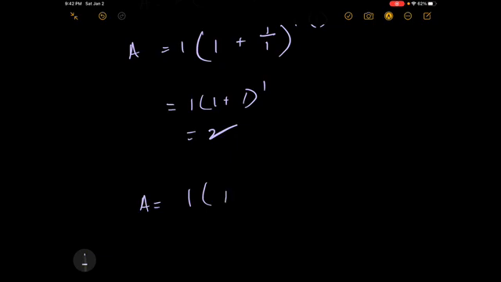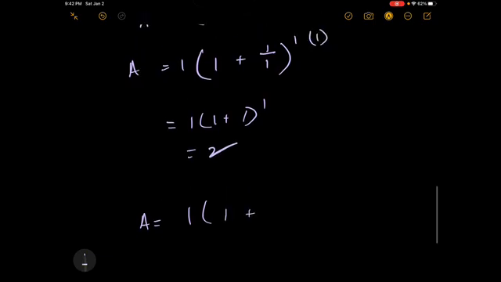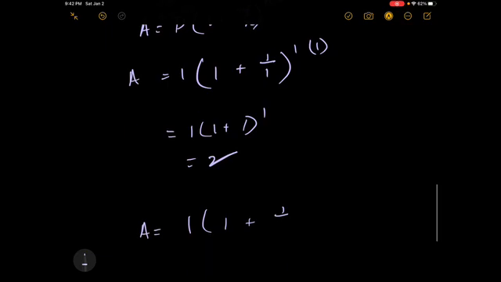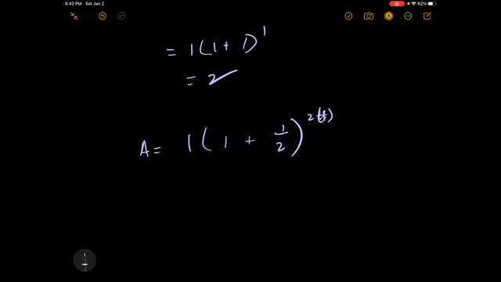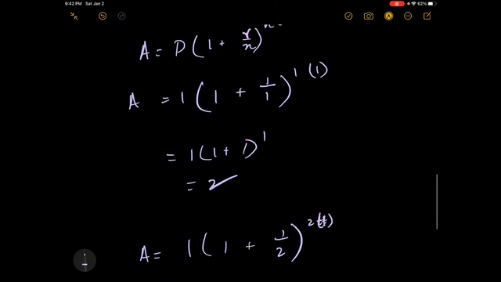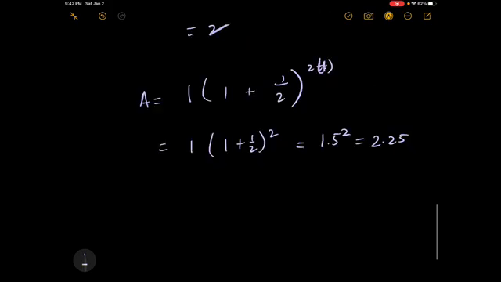If we compound it twice, now n would equal 2, if we do it semesterly or something. It would be 1 times (1 plus 1/2) to the power of 2 times t, where t is just equal to 1 year. Well, this just becomes 1 times (1 plus 1/2) to the power of 2. That's just 1.5 squared, which is 2.25. Not bad. That's a 25-cent increase, a 25-cent profit. It's even better. Well, we can actually do even better.